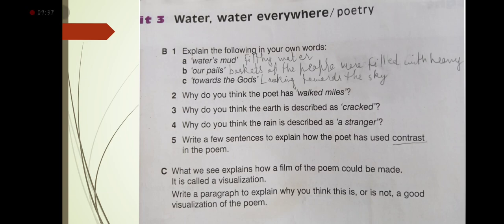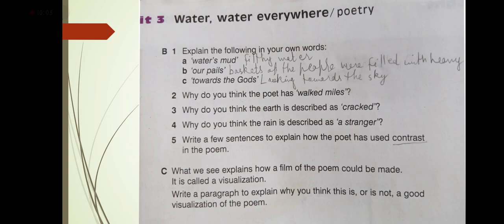Write a few sentences to explain how the poet has used contrast in the poem. Okay, we have already discussed what contrast is. Contrast is when two opposite things are described in the same poem. Like in the starting stanzas, there was no water, the sun was hot, there were skeletons starving on cracked earth. They could not drink, they could not bathe.